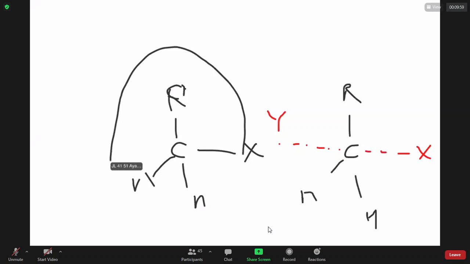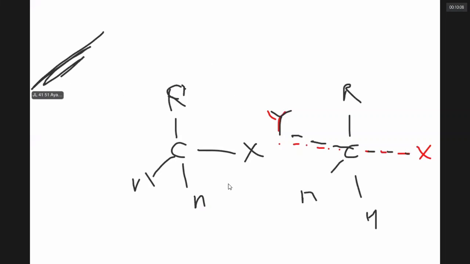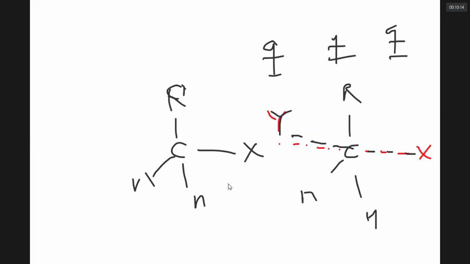So before the complete departure of X, Y started attacking. In other words, as Y is attacking, X is leaving. As you are divorcing the existing wife, you are developing a relation with somebody else. As your relation with somebody becomes stronger, you will completely divorce the existing wife. That is one mode. So you have a stage where you are in contact with two persons.